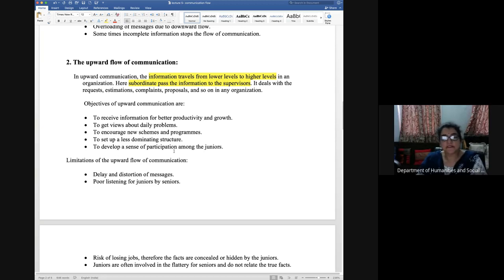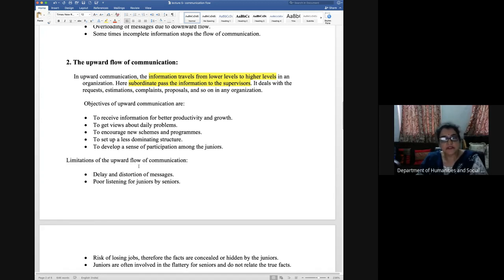To develop a sense of participation. When the juniors come up with some idea, they get encouragement and they think that they are also part of the organization. Otherwise, they are only following the orders and directives from above. Then they do not feel a sense of participation. So it is necessary to develop a sense of participation when the people at the lower level are also coming up with ideas and the senior people are listening to those ideas and implementing them.